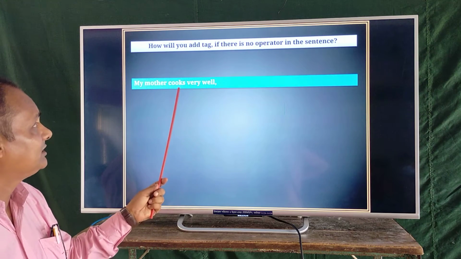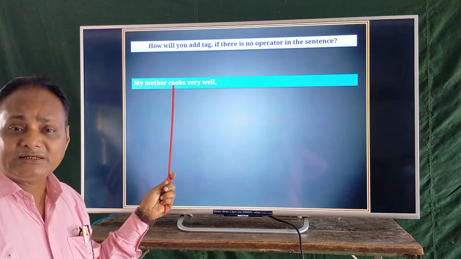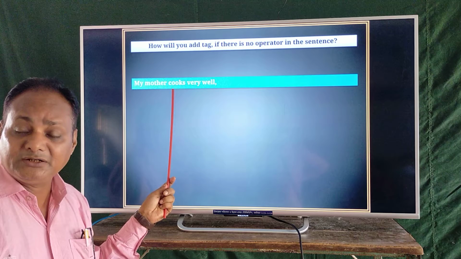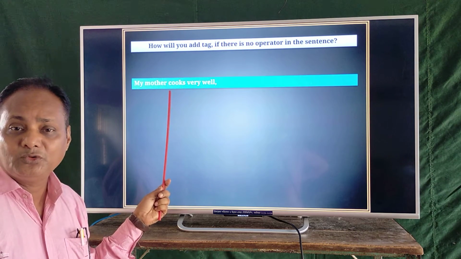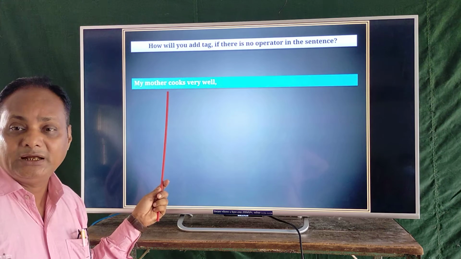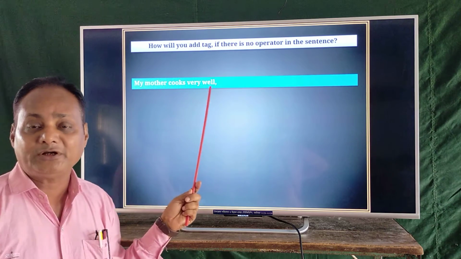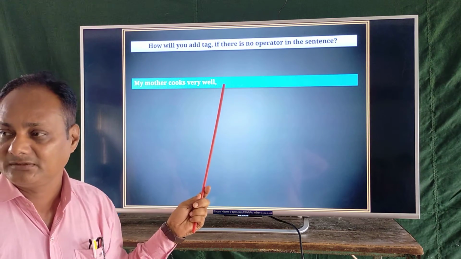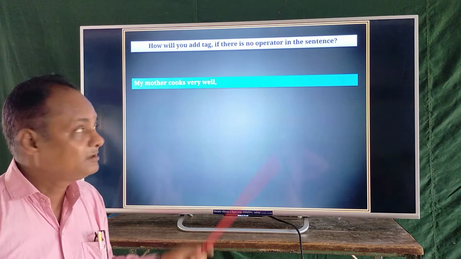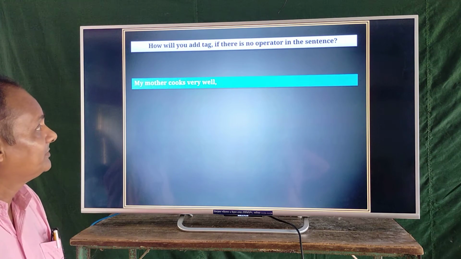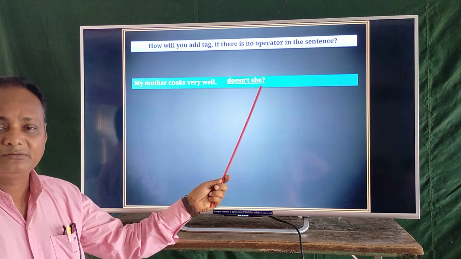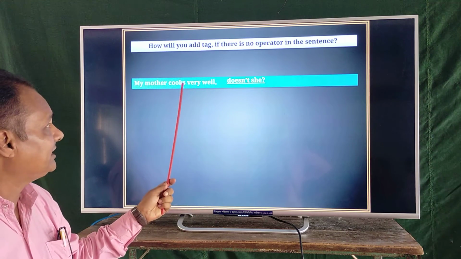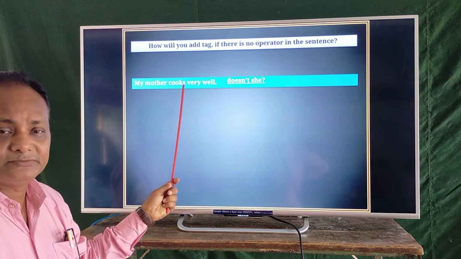When s or es is added with the verb, we have to use does as an operator to make a tag question. Clear? Now look at it: doesn't she, because of s or es.